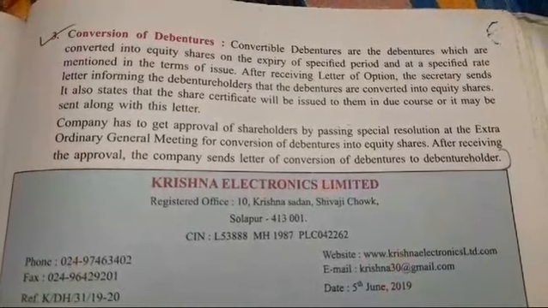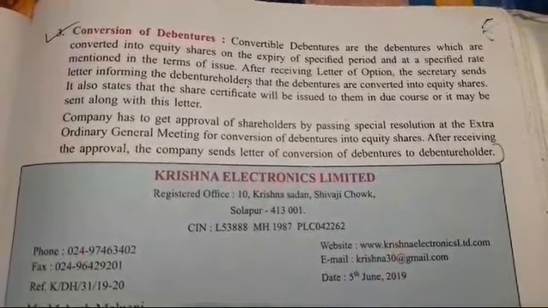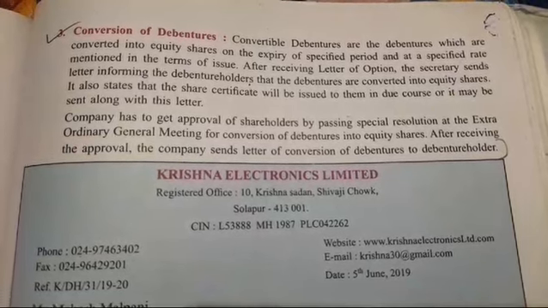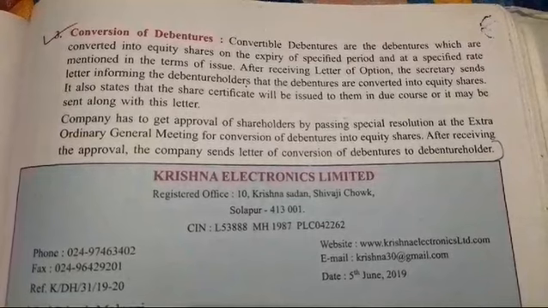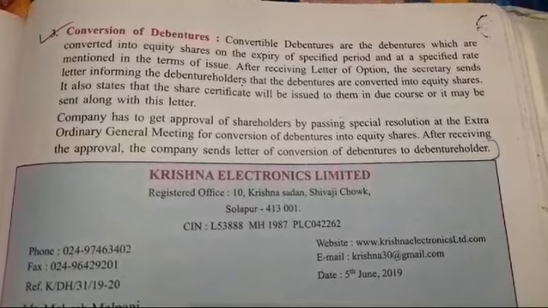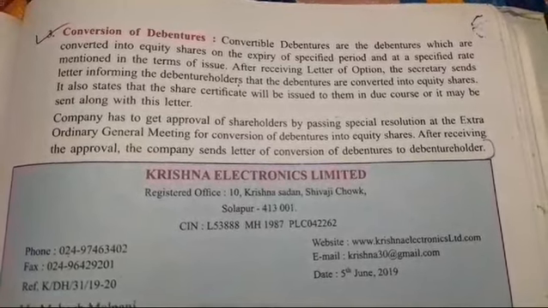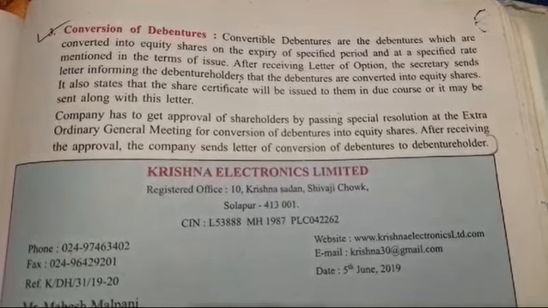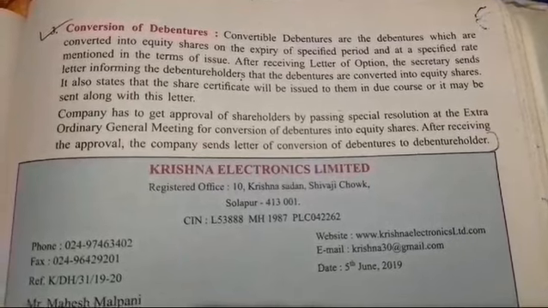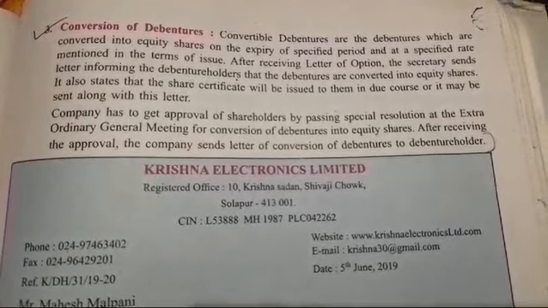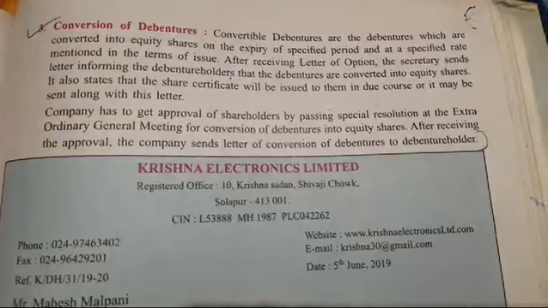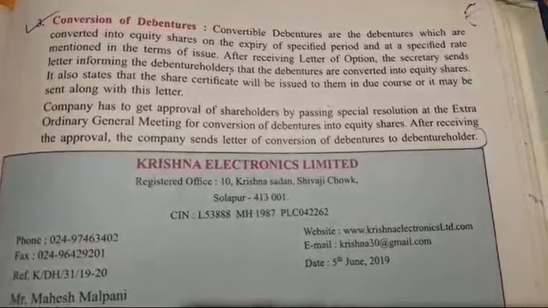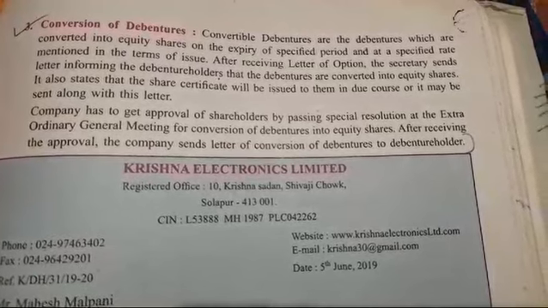Third, conversion of debentures. Convertible debentures are the debentures which are converted into equity shares on the expiry of a specified period and at a specified rate mentioned in the terms of issue. After receiving the letter of option, the secretary sends a letter informing the debenture holders that the debentures are converted into equity shares. It also states that the share certificate will be issued to them in due course, or it may be sent along with this letter.